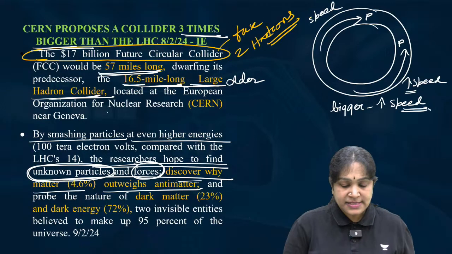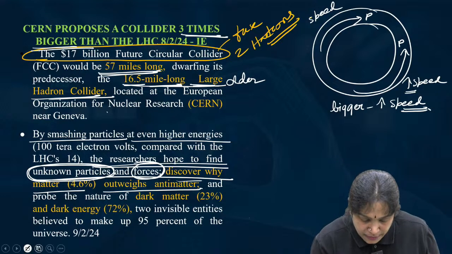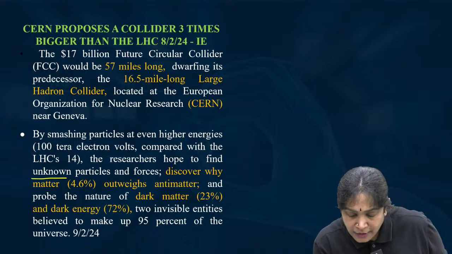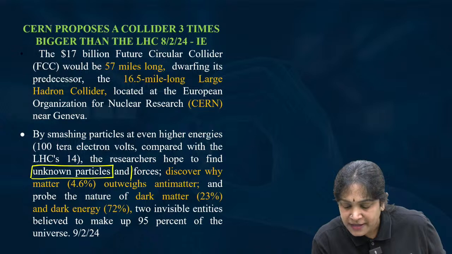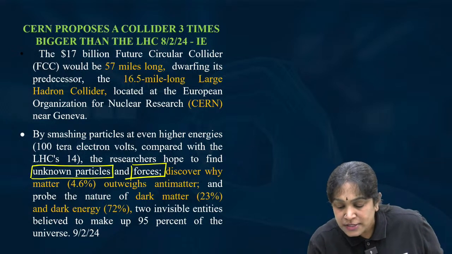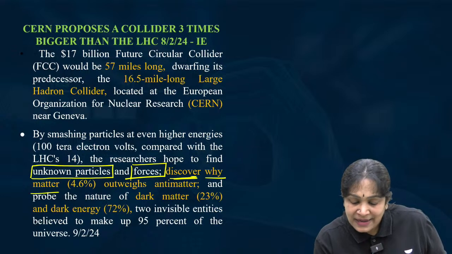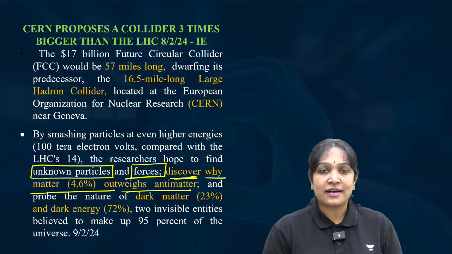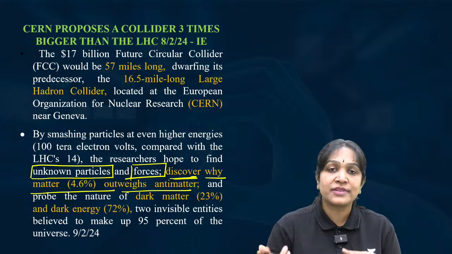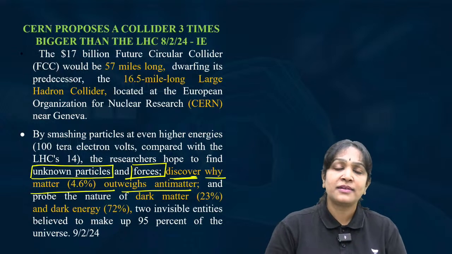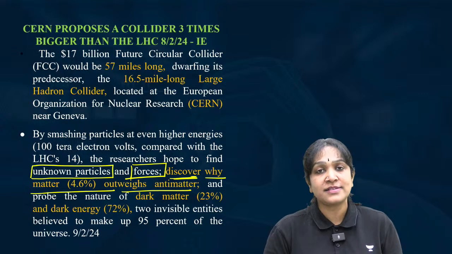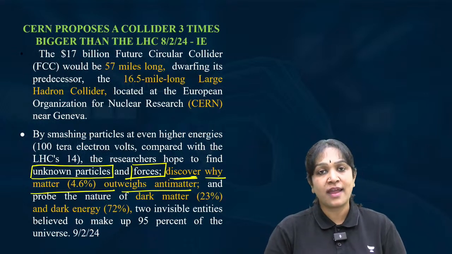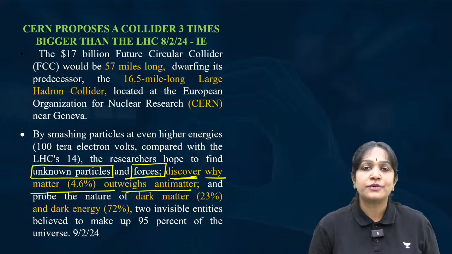Okay, and the purpose of this Large Hadron Collider is to identify the unknown particles, to identify the unknown forces, and also to discover why matter overweighs the antimatter. I mean, this is a wonder, right? How is it possible that matter is more than the antimatter? If the antimatter is more than matter, then we would not have existed. So what decided how the matter is more than the antimatter? Okay, so we should find out all these